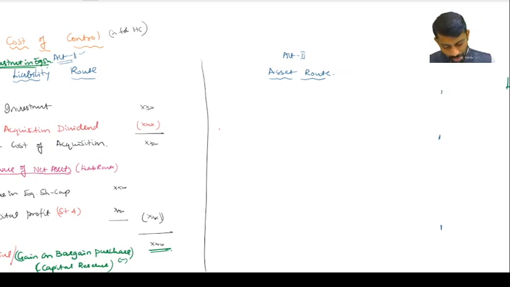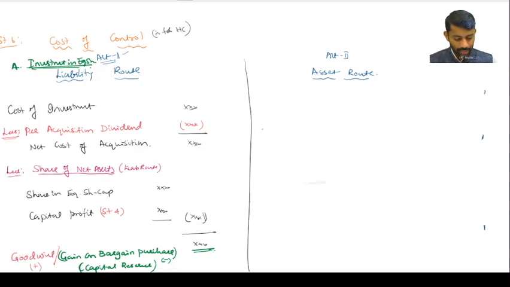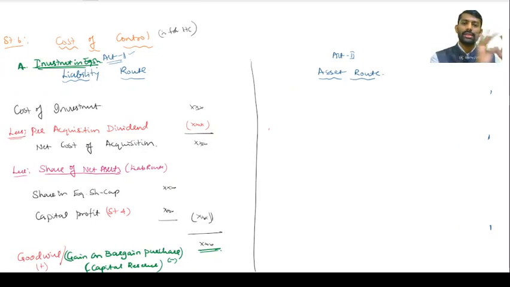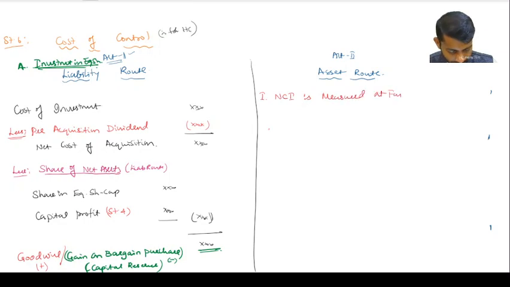So come to the asset route. In the asset route, we said there are 2 types, correct? Asset route means total assets minus net identifiable assets. This one you have to keep in mind. So in the asset route we have 2 criteria. The first model is where non-controlling interest is measured at fair value. Measured at what? Fair value.